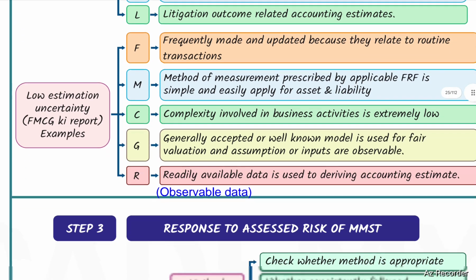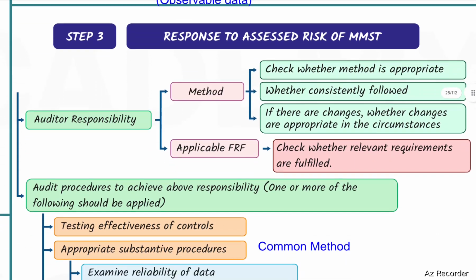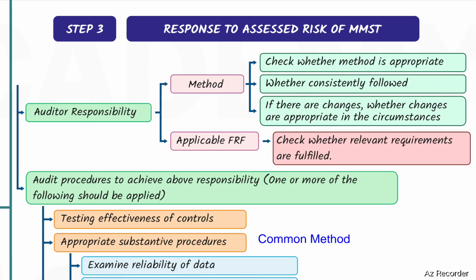Next, step number 3, response to assessed risks of material misstatements. Auditor responsibility. Method. Check whether method is appropriate, whether consistently followed, if there are changes, whether changes are appropriate in the circumstances. Applicable financial reporting framework. Check whether relevant requirements are fulfilled.